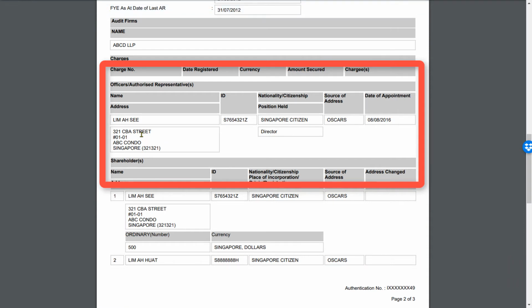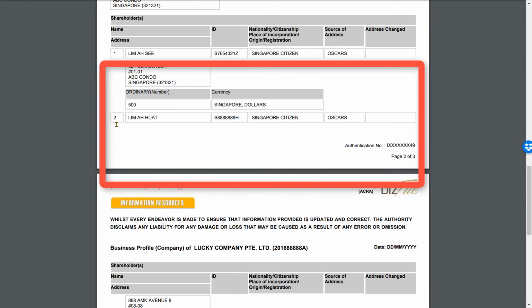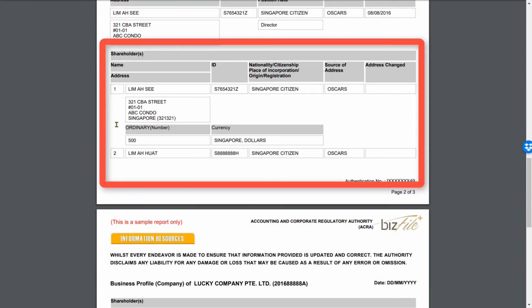Now keep in mind, the officer's details are available as on the date on which you download this BITS profile. So it is possible that in the past there was somebody else as an officer and that person is no longer active in this company, so his name doesn't appear. After officers, there is a section for shareholders, and the details of shareholders along with how many shares they are holding are given here.